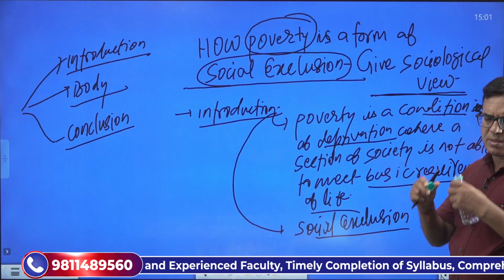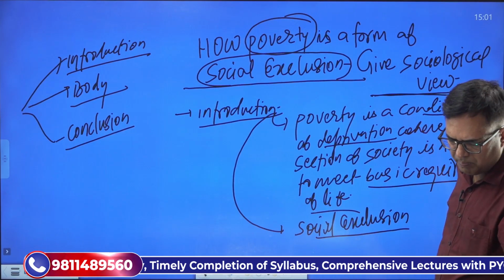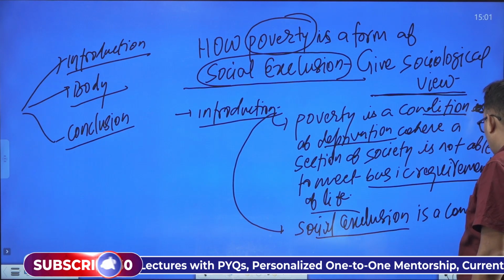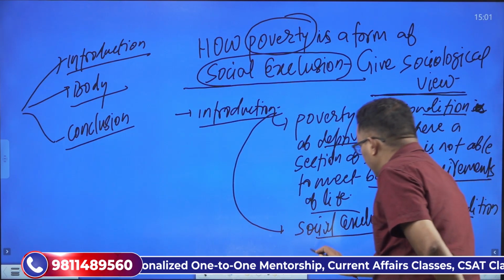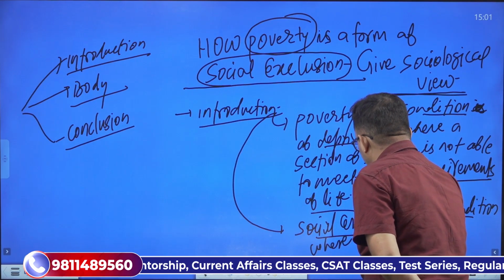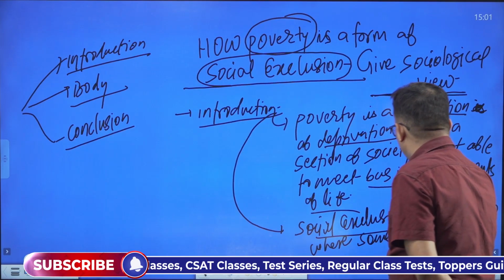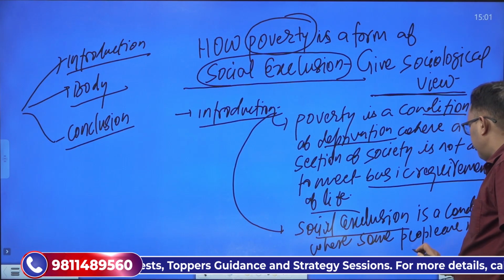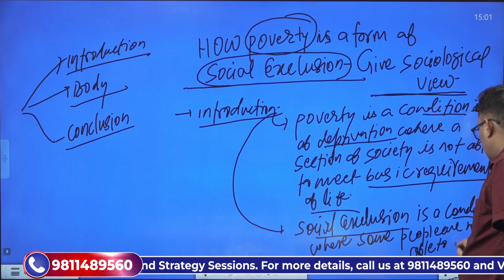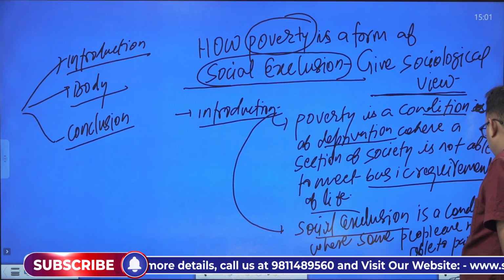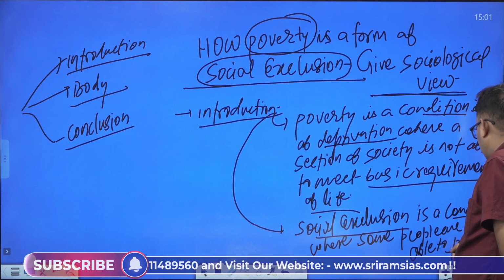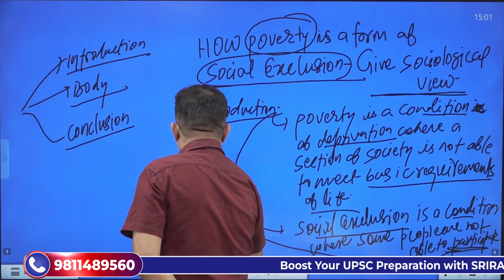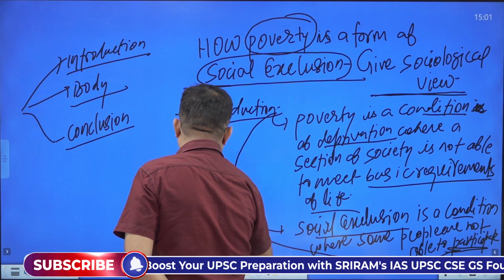Social exclusion is a condition where some people are not able to participate fully in society because of many disadvantages, right?